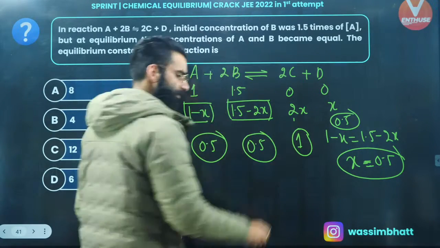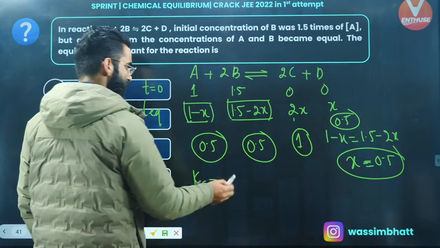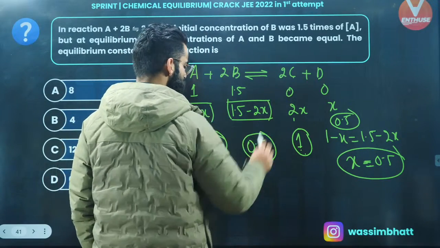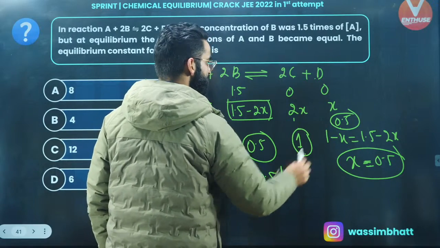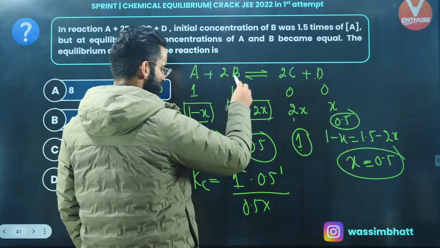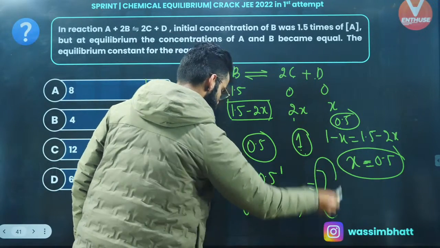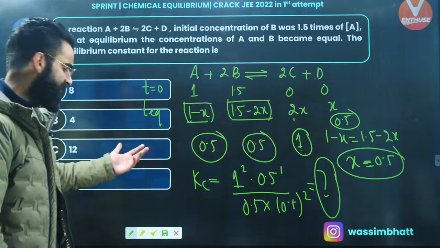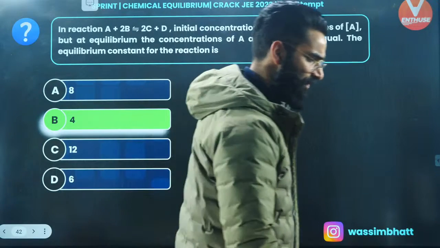Since you got the concentration of each reactant and product at equilibrium, what you'll be doing now is simply writing the expression for Kc. Isn't it going to be concentration of C at equilibrium, that's 1, raised to the power 2, multiplied by concentration of B at equilibrium, that is 0.5, raised to the power its stoichiometric coefficient, that's 1, divided by concentration of A at equilibrium, that's 0.5, multiplied by concentration of B at equilibrium, which is 0.5, raised to the power its stoichiometric coefficient 2, right? Just solve it, get the value of Kc. That's something which I was supposed to calculate, right? A very simple and basic question this was, and finally after solving, you'll be getting the value of Kc exactly as 4.